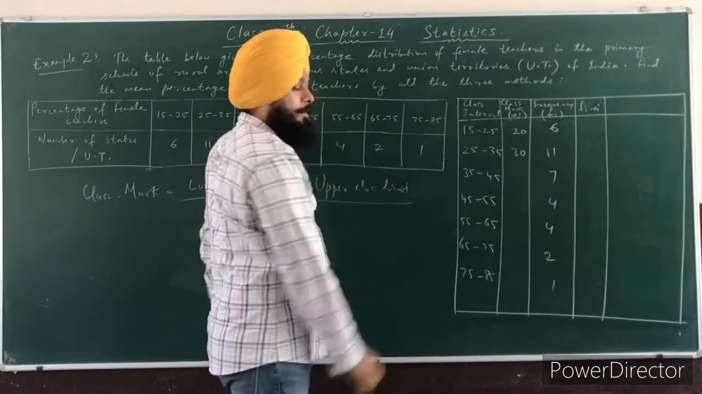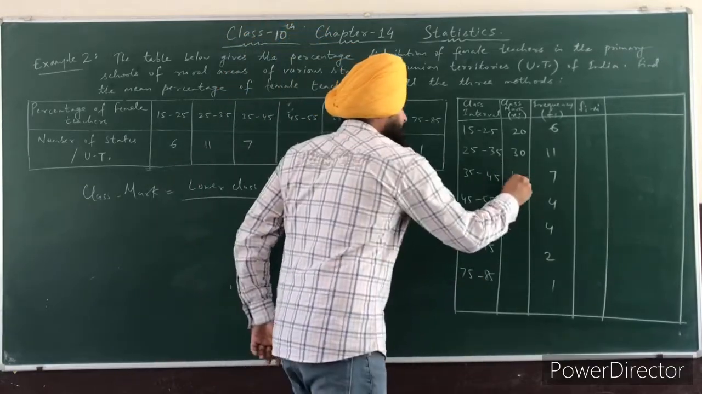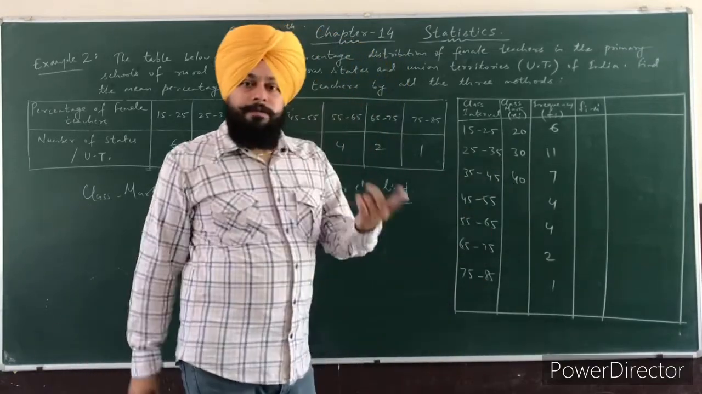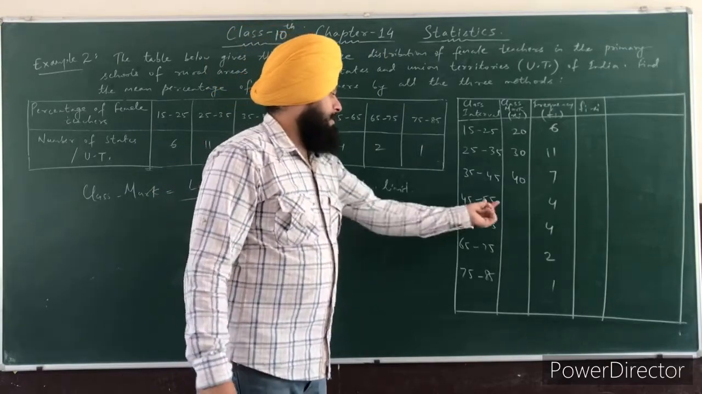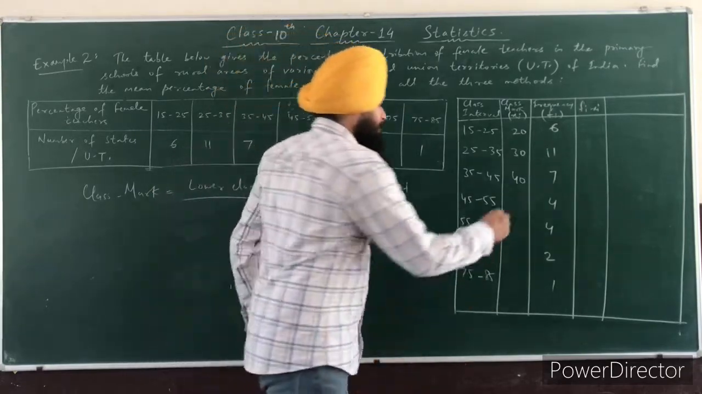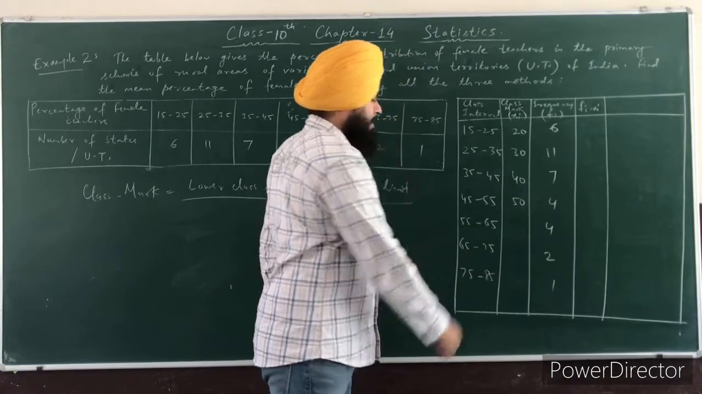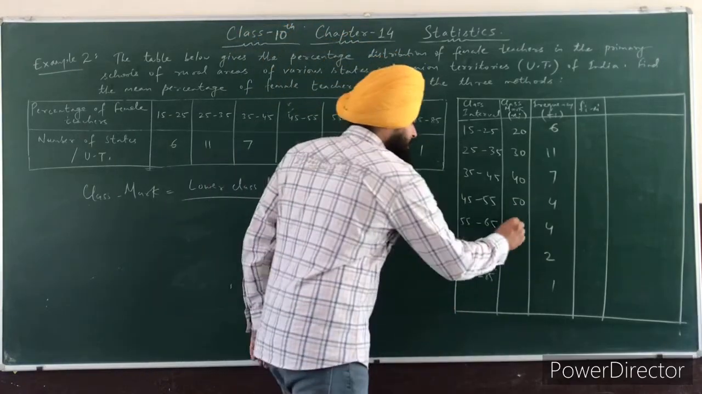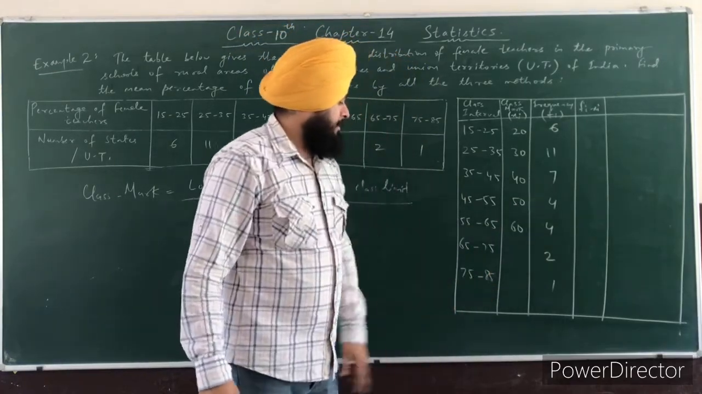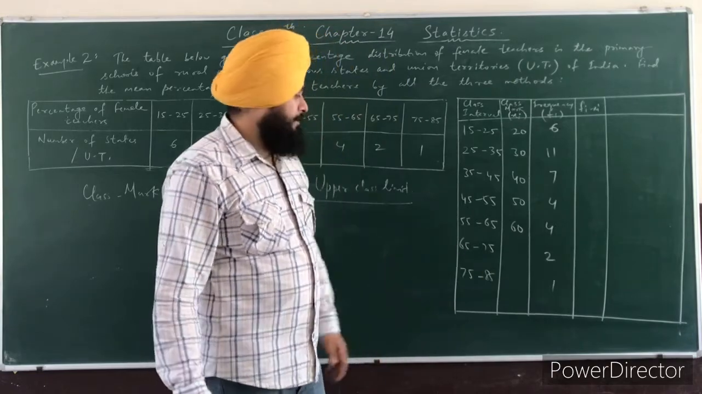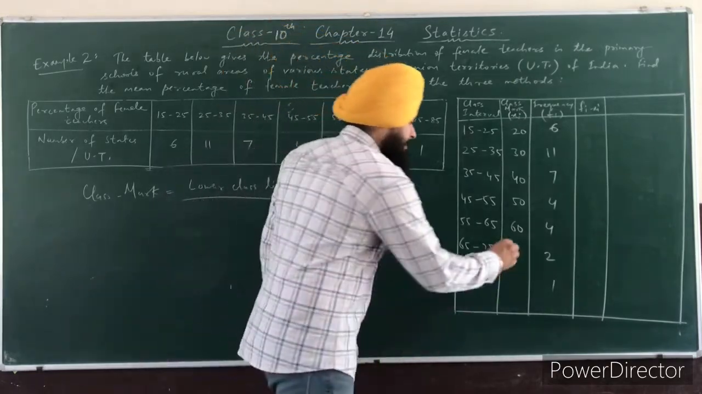Next is 35 plus 45, 80. 80 by 2 is 40. 45 plus 55. How much? It is 100, and half of 100 is 50. Next 55 plus 65, 120. 120 by 2, 60. 65 plus 75 is 140, and 140 by 2 is 70.